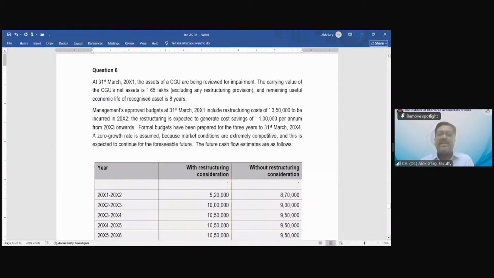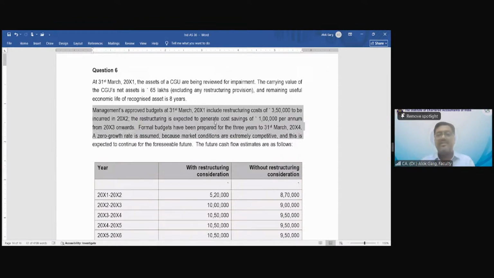Management approved budget at 31st March 2001 includes restructuring cost of 3,50,000 to be incurred in 2002. The restructuring is expected to generate cost savings of 1 lakh rupees per annum from 2003 onwards. Formal budgets have been prepared for 3 years to 31st March 2004.